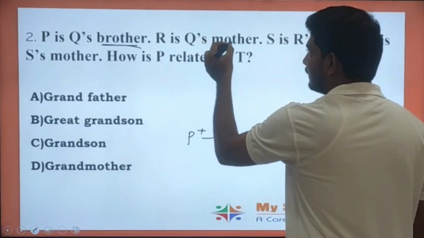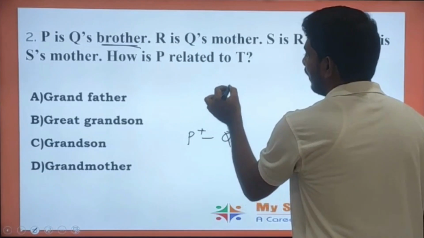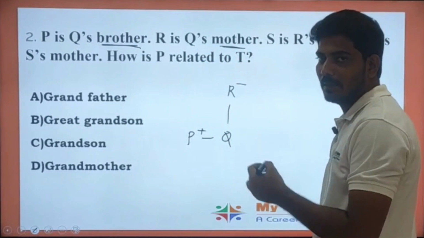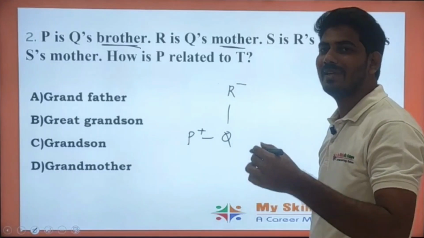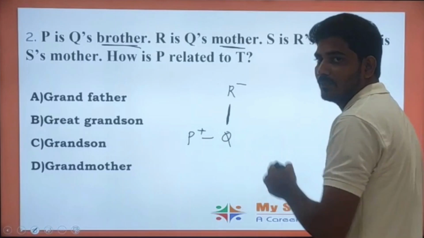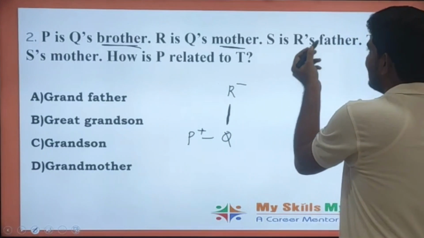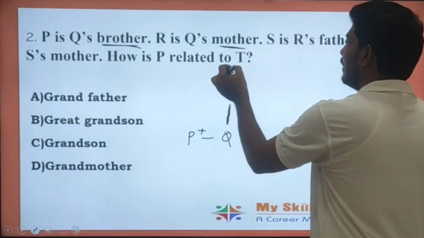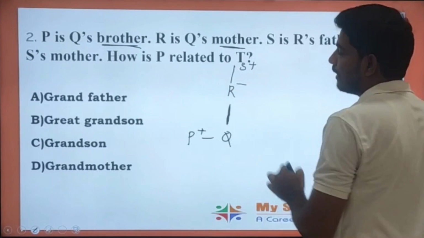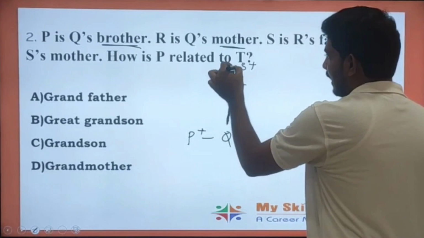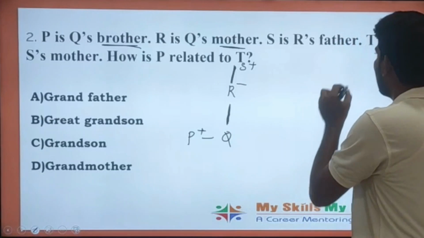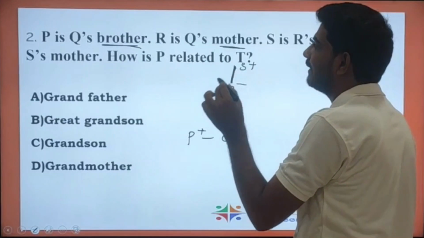Next, R is the mother of Q. Since he mentioned mother in the problem, there will be a generation gap. So mother will be of the +1 generation. That's why I'm representing the generation gap here. Next, S is the father of R. He mentioned father in the problem, so there will be a generation gap here.